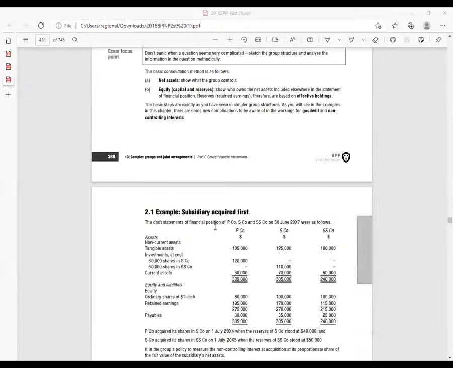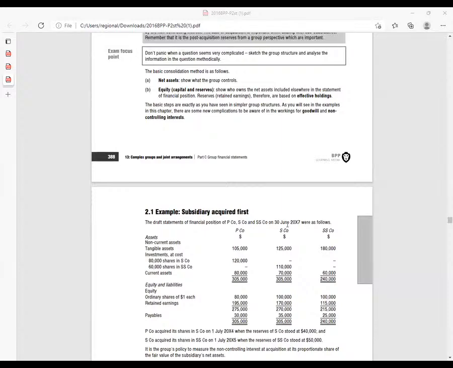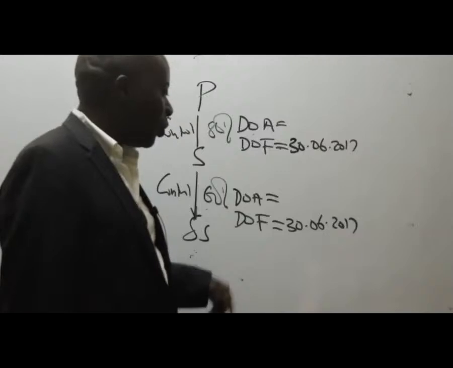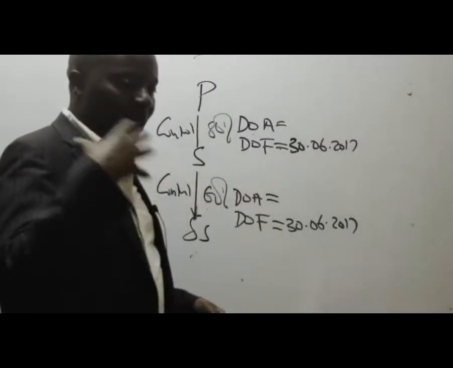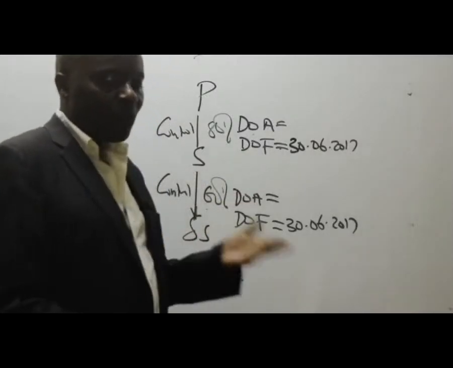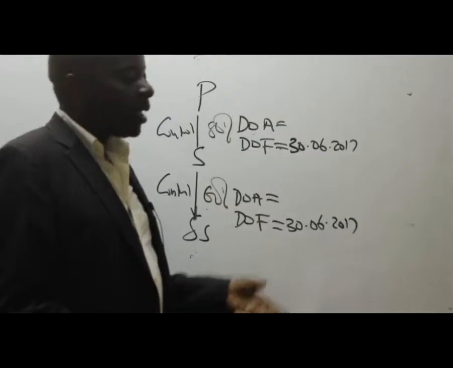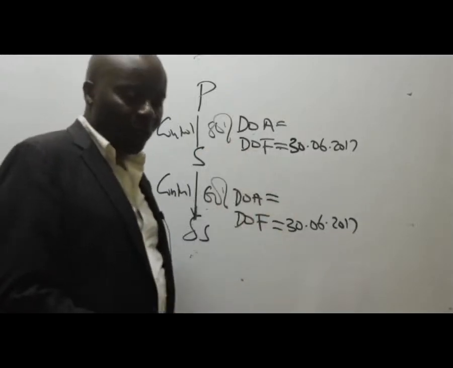What do we have here? Somebody, S company, 30th June 2017. The date of the financial statements has no controversies at all. You simply pick the date of financial statements from what is given. How about the date of acquisition?